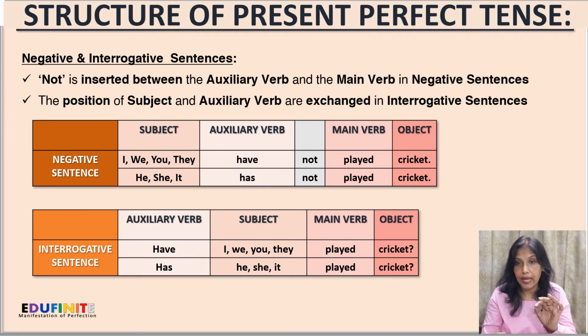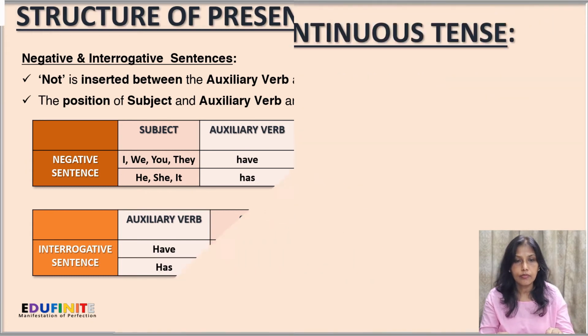Have we played cricket? Have you played cricket? Or have they played cricket? And in third person singular, we'll be using the auxiliary verb has, which comes right in front, and the questions will be: has he played cricket? Or has she played cricket? And likewise.